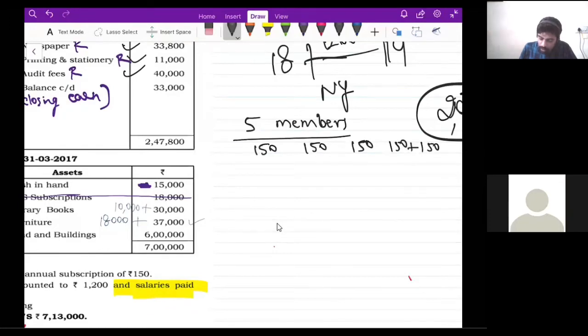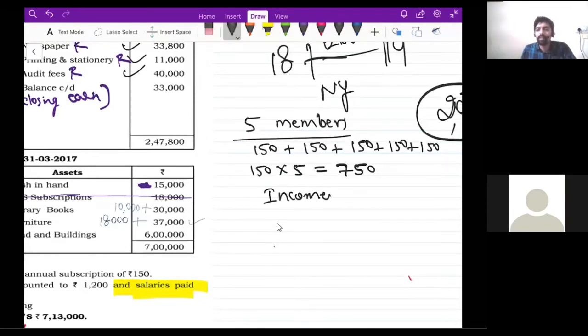So what will be the income, guys? 150 plus 150 plus 150 plus 150. How much is this? 750 rupees, right? So this 750 rupees is income. Got it? This 750 rupees is income for me.